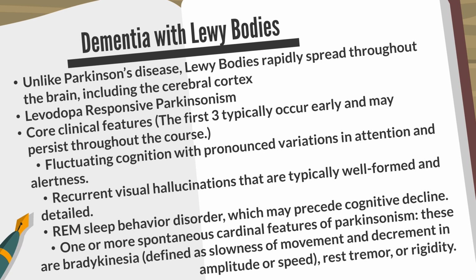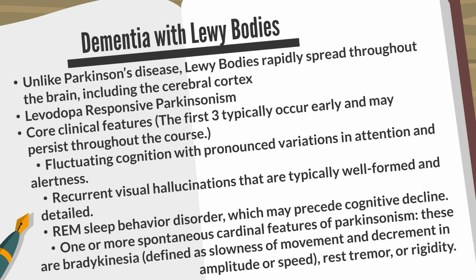Cardiac sympathetic innervation scintigraphy is helpful in the diagnosis of dementia with Lewy bodies, which differs from Parkinson's disease in that the Lewy bodies spread rapidly throughout the brain, including the cerebral cortex. Levodopa is effective in Parkinsonism. Levodopa is converted to dopamine in the brain and activates the dopaminergic system.